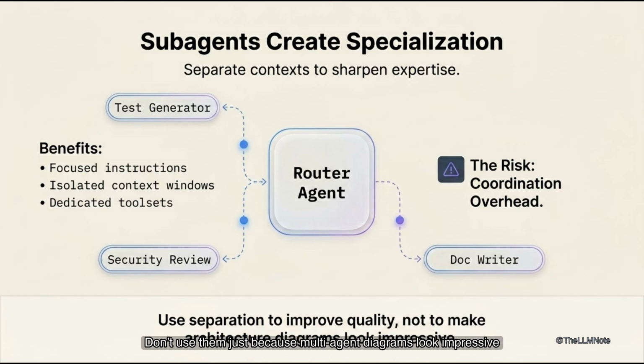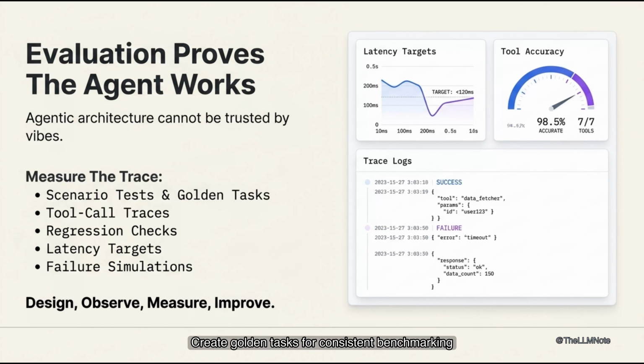Agentic architecture can't be trusted by vibes alone. Build scenario tests to validate performance. Create golden tasks for consistent benchmarking. Track tool call traces for transparency. Implement regression checks to catch issues early. Set latency targets for responsiveness. Run failure simulations to test resilience.